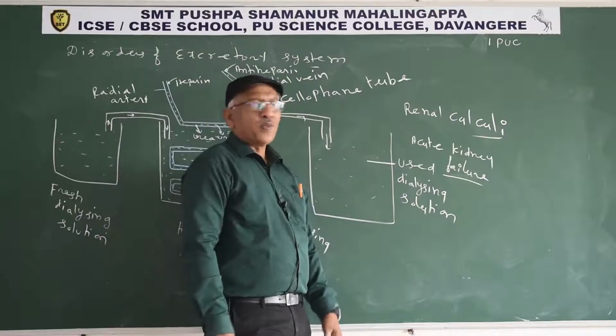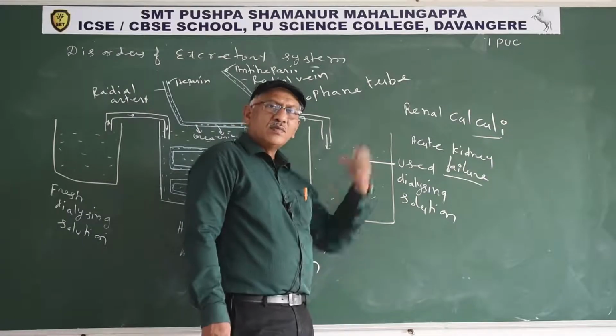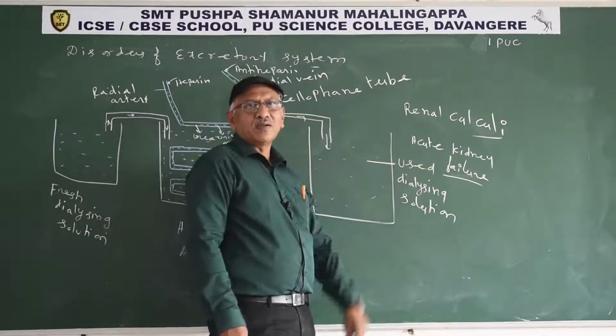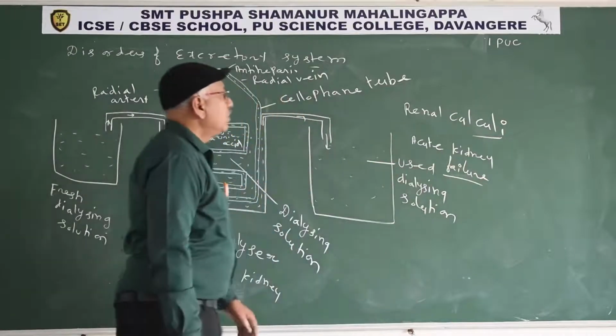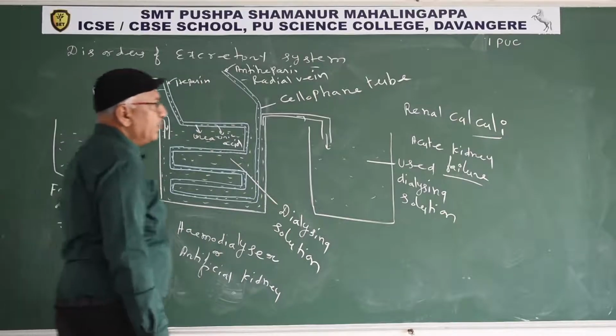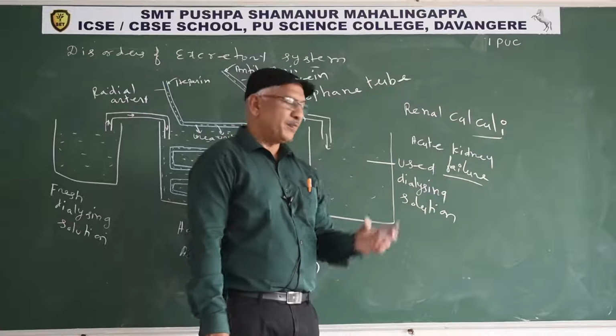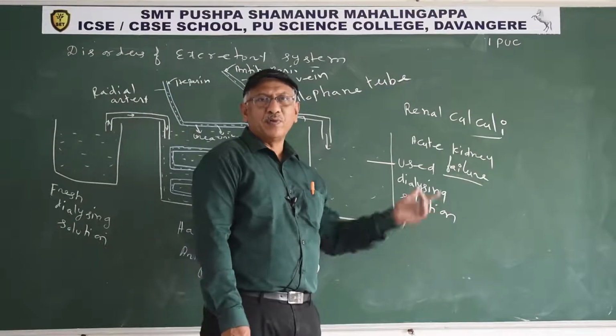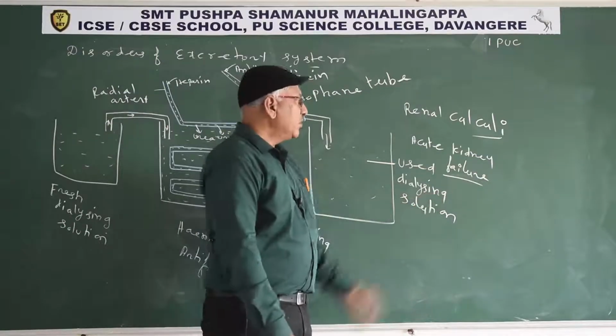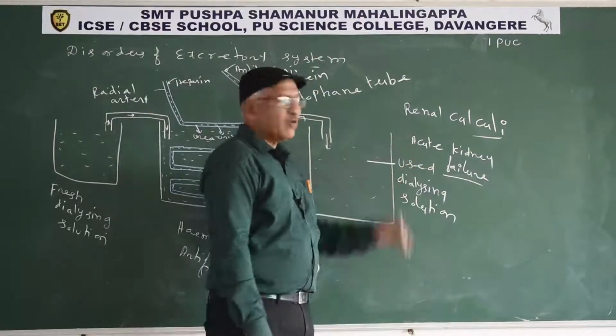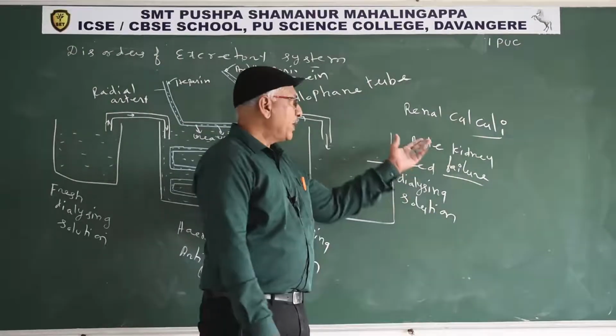Then only the body accepts the donor organ. So, kidney failure means the kidney performs its function but fails to perform it effectively. Acute means it develops suddenly. Some bacteria and viruses